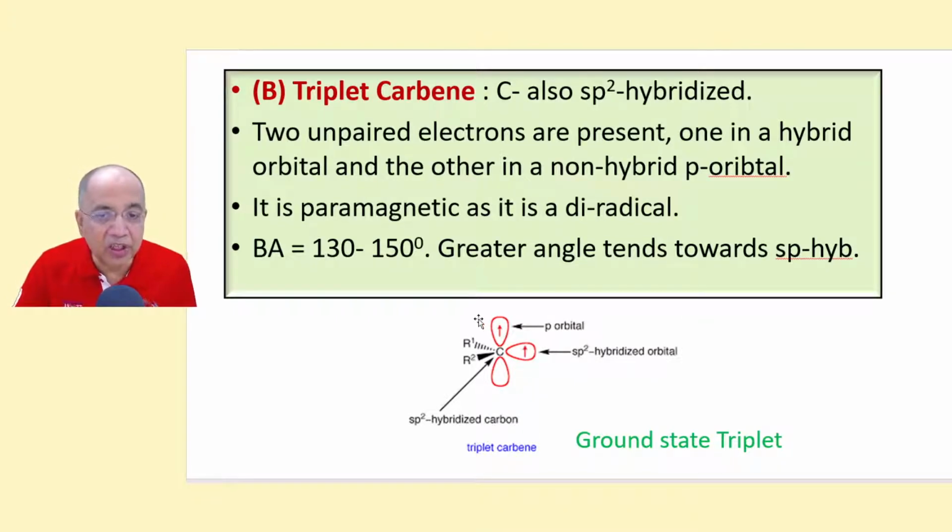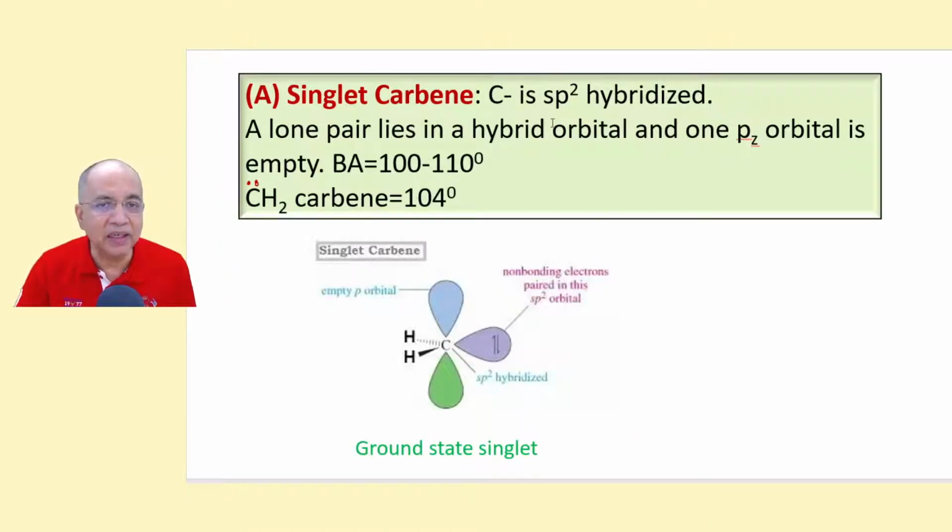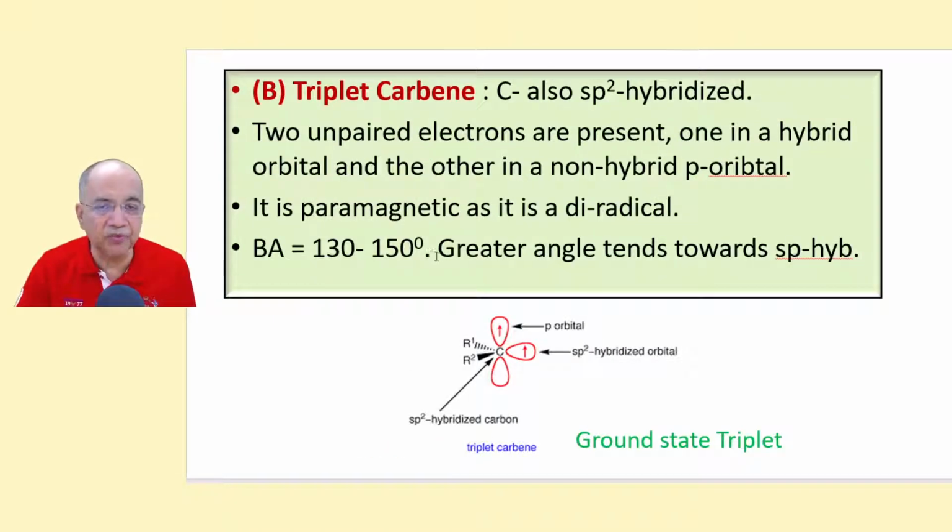Here, because the electrons are spread in two different orbitals, now the bond angle is a little more. This bond angle, this HH or RR bond angle, is a little more than the singlet carbene, 130 to 150. It is a diradical. It is paramagnetic because it has unpaired electrons.